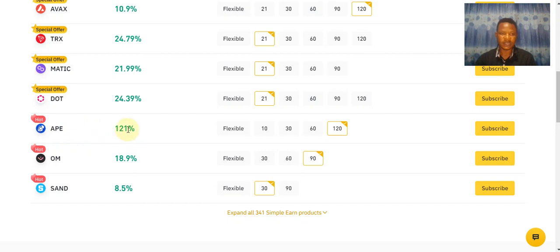For APE, the annual percentage yield is 121% for 120 days contracts. For 60 days contracts, it's 76.9%. For 30 days contracts, it's 61.9%. For 10 days contracts, it's 21.9%.